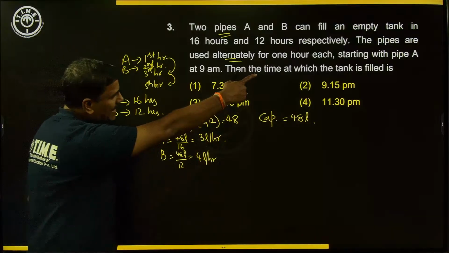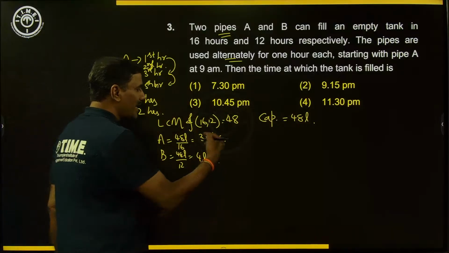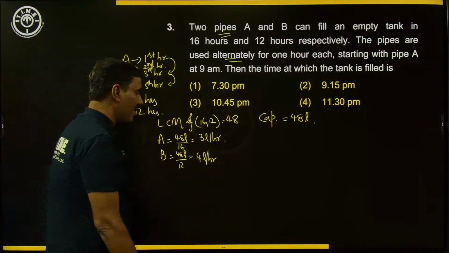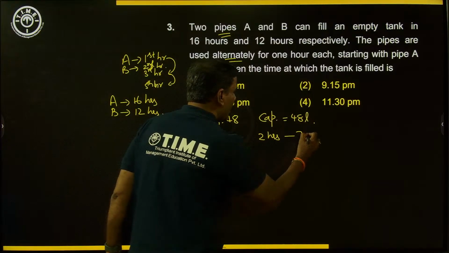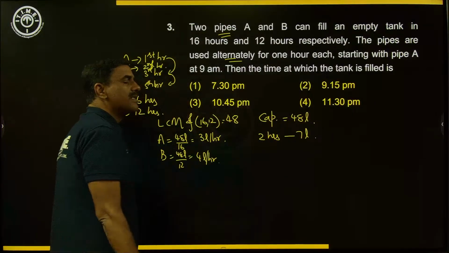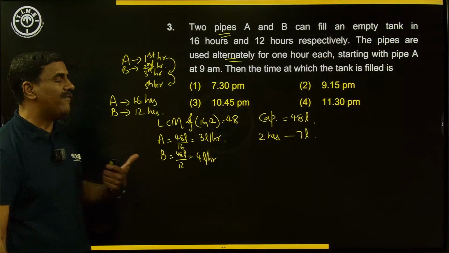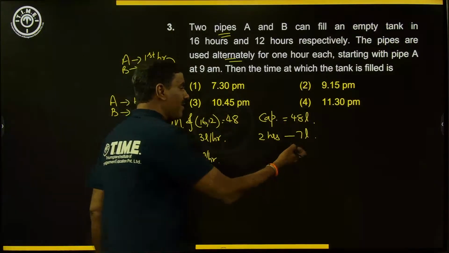As A is starting, as mentioned, at 9 a.m., from 9 a.m. to 10 a.m. pipe A will be working, and from 10 a.m. to 11 a.m. pipe B will be working. So in those 2 hours, they will fill 3 liters plus 4 liters, that is 7 liters. In the case of time and work, with alternate hours, every 2 hours the work is constant. So the next 2 hours also, again 7 liters will be filled.